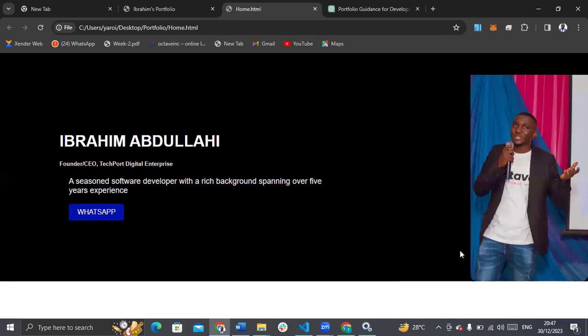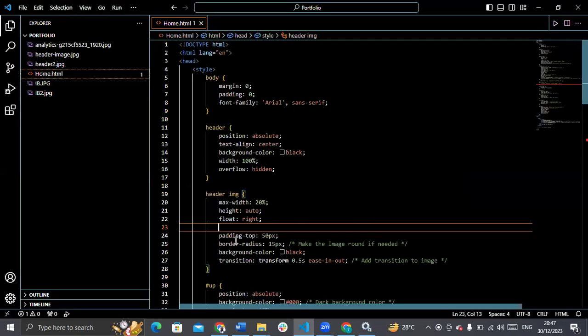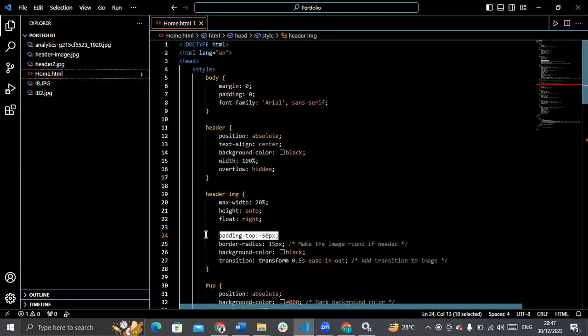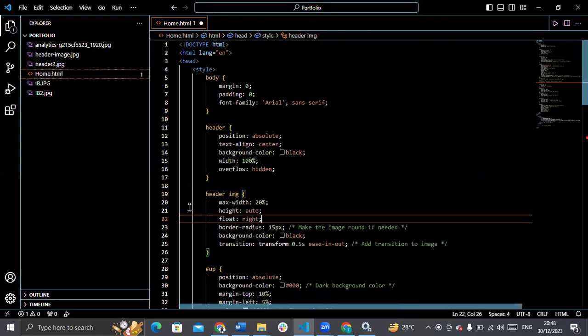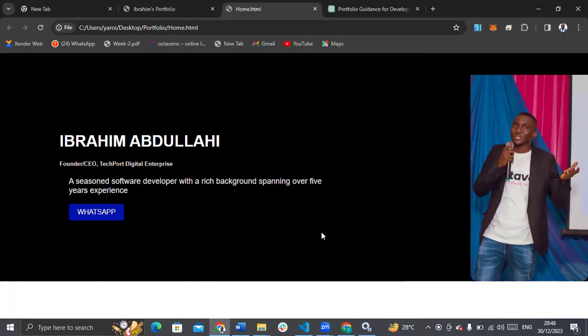I've removed it, but now there's no space, and I want this image to come inside. And at the top too, I guess there is another space. There is a space here at the top. So I'll just go padding top 50px. I'll remove that one too. So I've removed that one too.